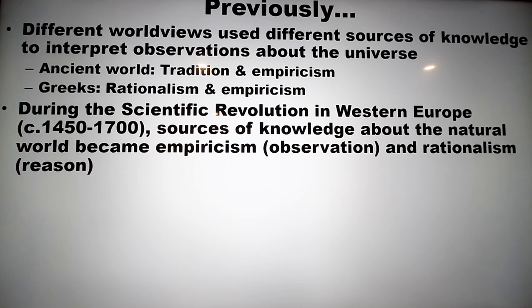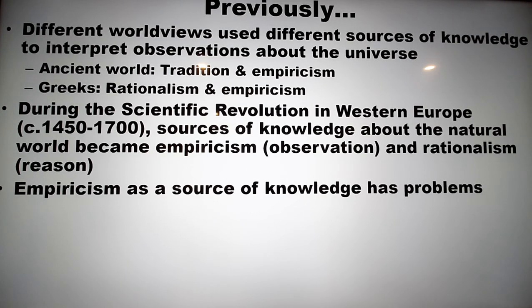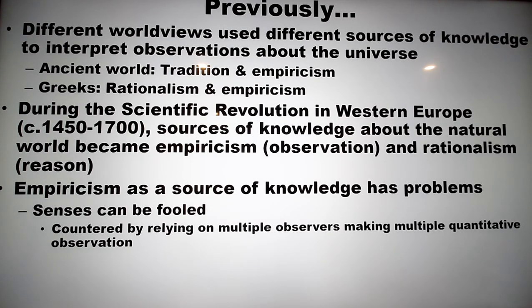We saw why it took so long to do this, because empiricism as a source of knowledge has some definite problems. One of them is the idea that the senses can be fooled. And we saw how scientists have learned to overcome that by relying on multiple observers, making multiple measurements, or quantitative observations, relying on numbers rather than just on appearances.